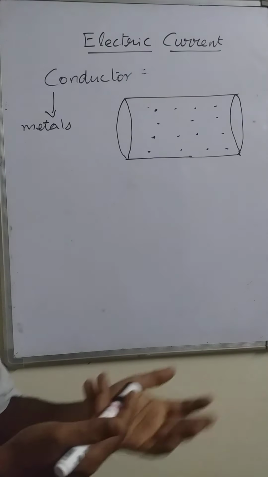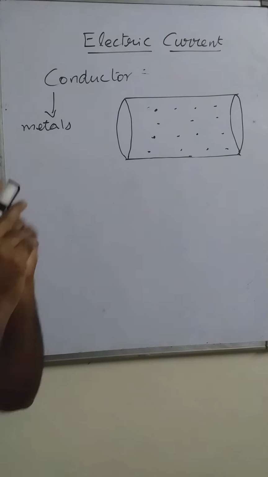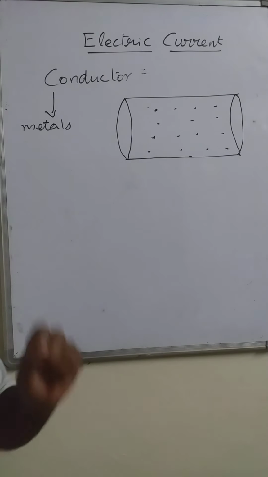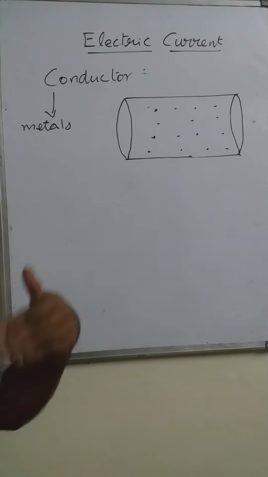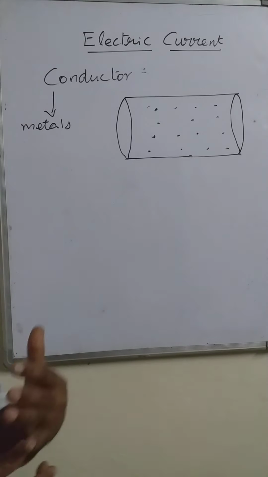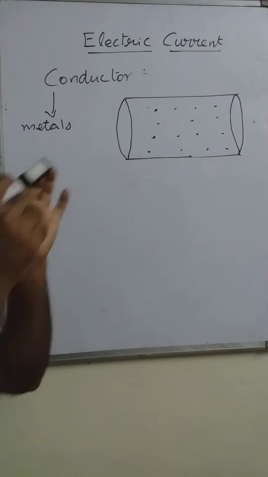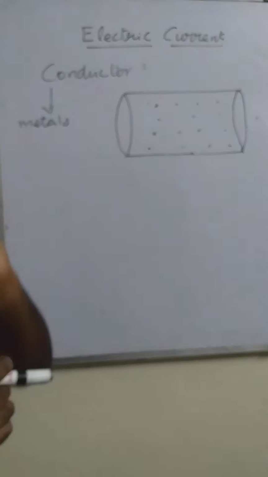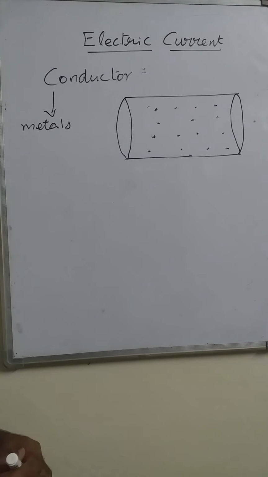An external agent, an external source, is required for the flow of the electrons in the same direction. We'll discuss that external agent, external source, in the coming topic. Now we assume that the external source is applied, and with its help the electrons are moving.